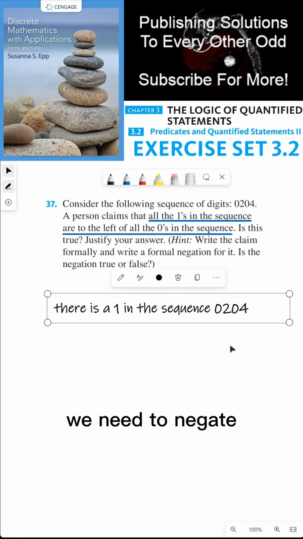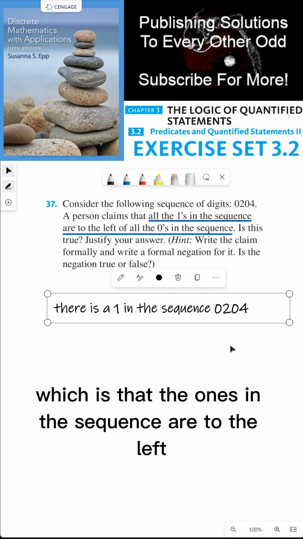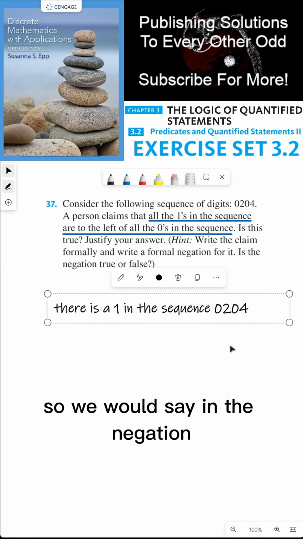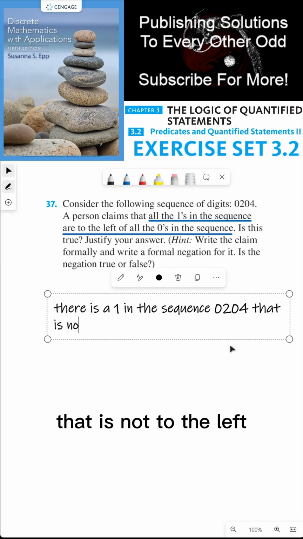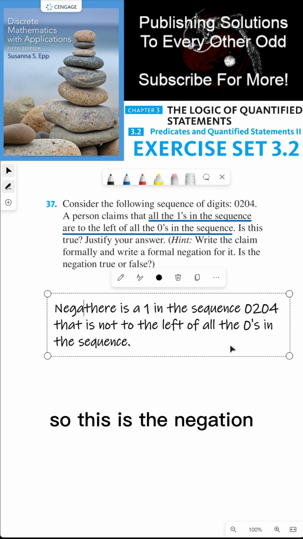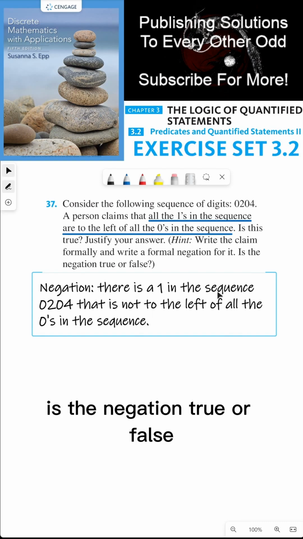Next we need to negate the claim that's being made about all the ones, which is that the ones in the sequence are to the left of all the zeros in the sequence. So we would say in the negation that there is a 1 in the sequence that is not to the left of all the zeros in the sequence. So this is the negation. So now let's ask ourselves, is the negation true or false?